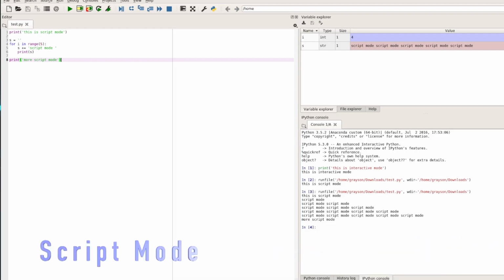Now Python works in two modes. One is interactive mode and the other one is script mode. Interactive mode is where we can type a command and immediately the output is visible to the user. In script mode, the entire program has to be written and saved with the extension .py. Then the program has to be executed. Now Python is very user friendly, as I said.